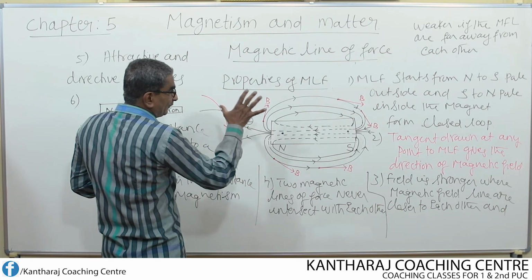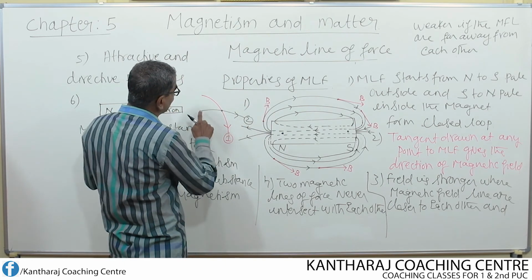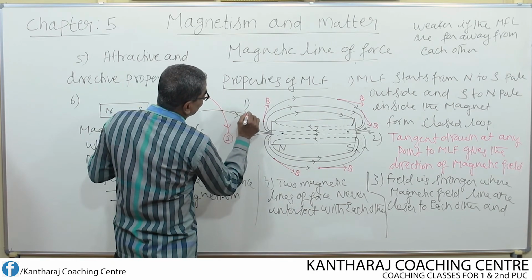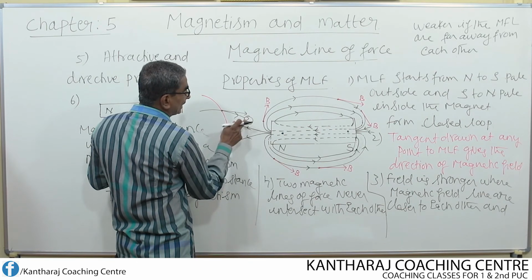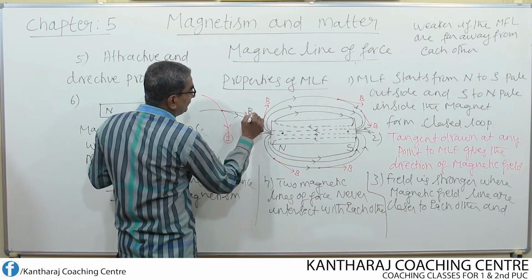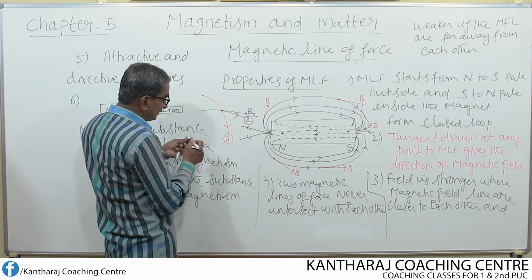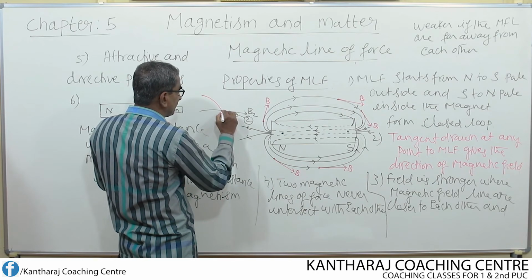But if I apply the same here, at this point, now what will be the magnetic field direction with respect to second line? Draw the tangent. The tangent gives the direction of magnetic field with respect to second line. I call this as B2. Now what is the magnetic field direction with respect to the magnetic field line 1? At this point, draw the tangent again with respect to this magnetic field line.